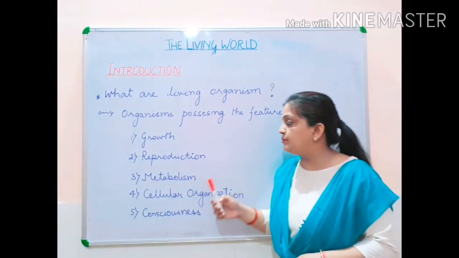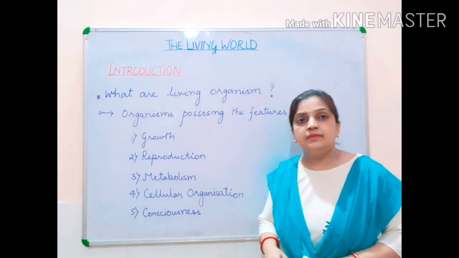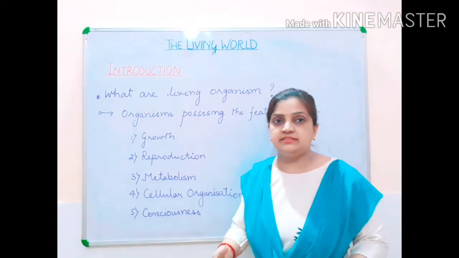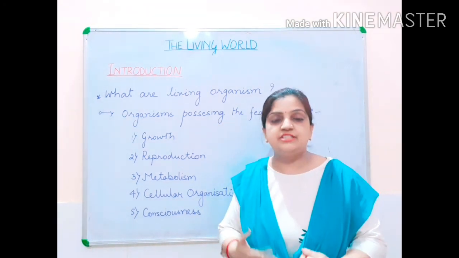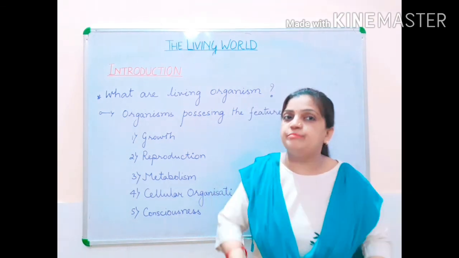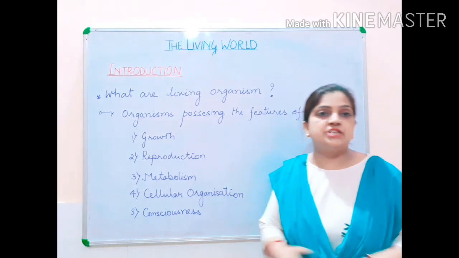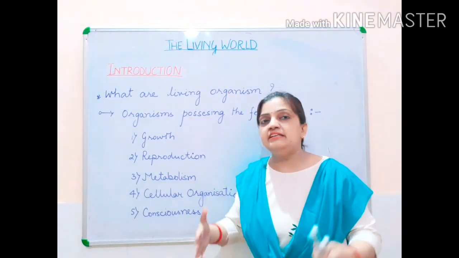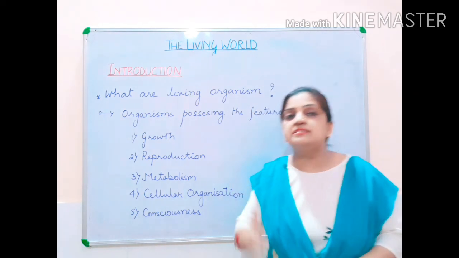If I take the third process, that is your metabolism. Metabolism is what? It is different types of metabolic activities like digestion, respiration, circulation, breaking down processes, new formative processes, all such types of processes which are taking place inside the body of any living organism that make the organism living.